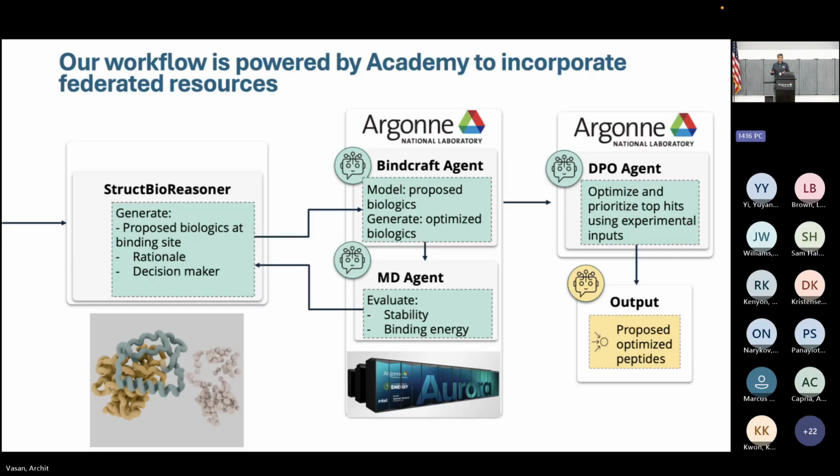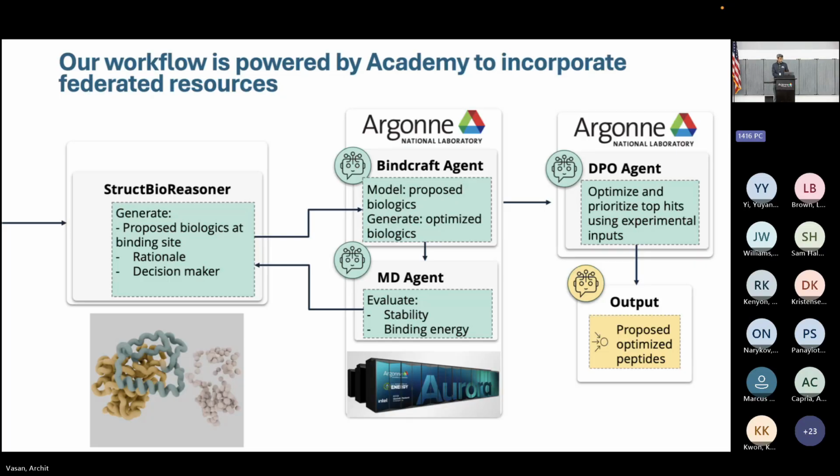And you can even ask it, I want to generate this type of scaffold, like an antibody or an affibody, and it'll generate those proposed biologics. This is then sent to the Bindcraft agent, which will model those proposed biologics and also generate optimized biologics. This uses a combination of folding algorithms and inverse folding to essentially generate better and better sequences for these biologics. This is then sent to the MD agent to evaluate the stability and the binding energy for these peptides.